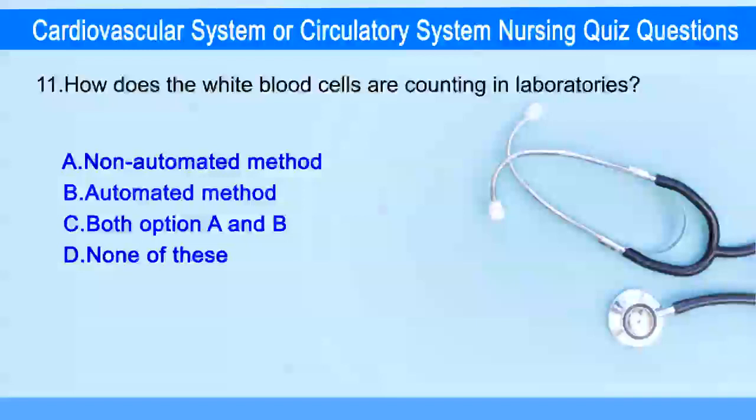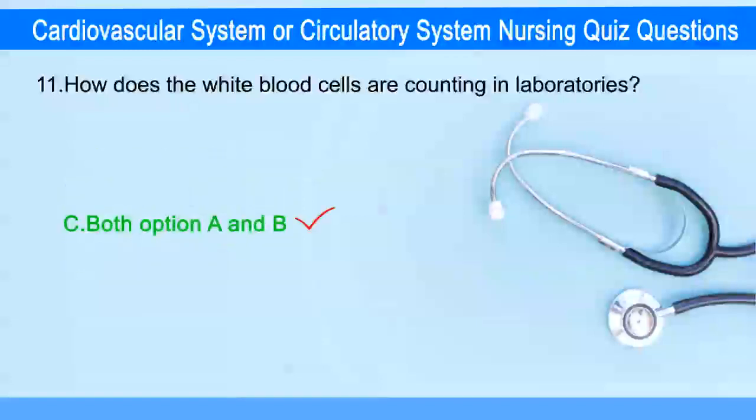How does the white blood cells are counting in laboratories? Answer is option C, both option A and B.